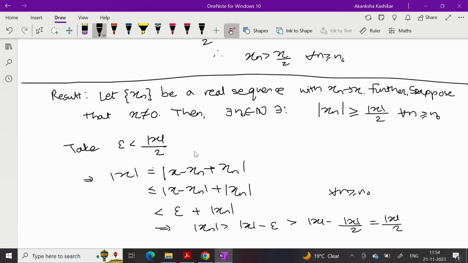So somewhere here I have to write, take that given this epsilon, there exists n naught such that mod of xn minus x is less than epsilon.